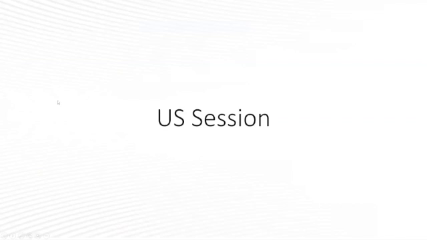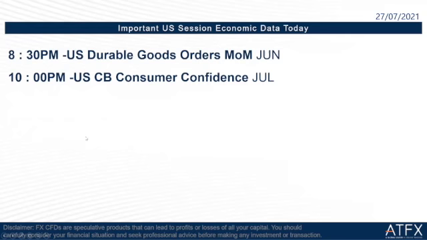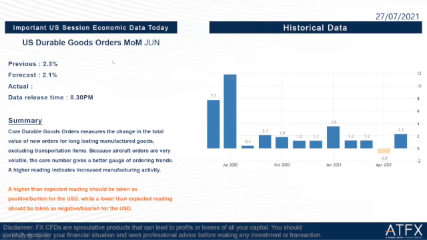The next one is for today. We don't have any important economic data in the Asia or Euro sections, but in the US section there are two important economic data we have to take note of. The first one is US durable goods orders monthly for June. The previous is 2.3%, the forecast is 2.1%. The data release time is 8:30 tonight. A higher than expected reading should be taken as positive or bullish for the US dollar, while a lower than expected reading should be taken as negative or bearish for the USD.